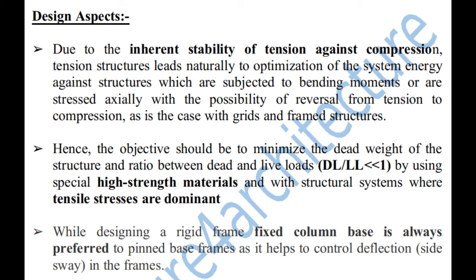So our objective while designing the long span structure should always be to minimize the dead weight of the structure, and not only the dead weight, also the ratio between the dead load and the live load, that is DL by LL, should be very less, and it should be less than 1. Correct? So by using high strength material and with structural systems where tensile stresses are dominant.